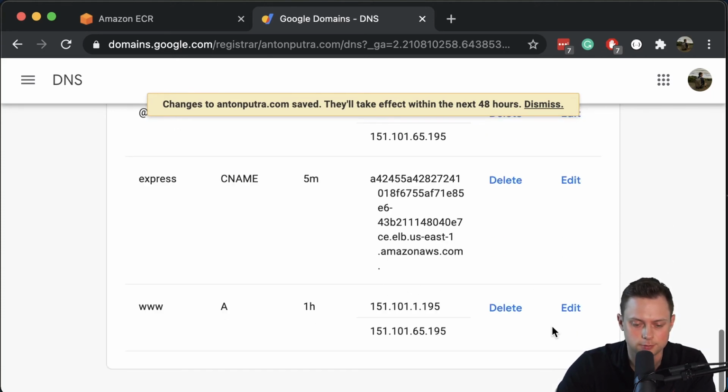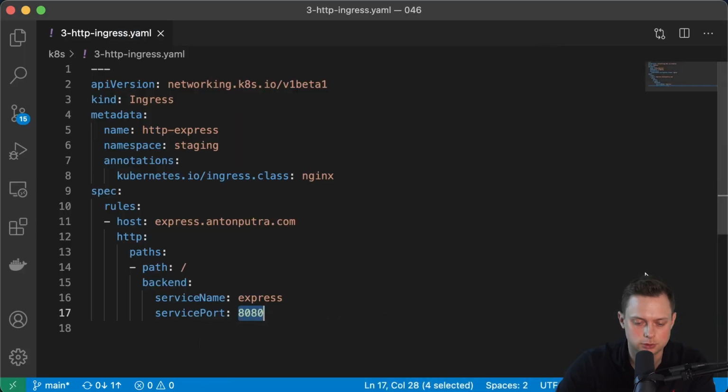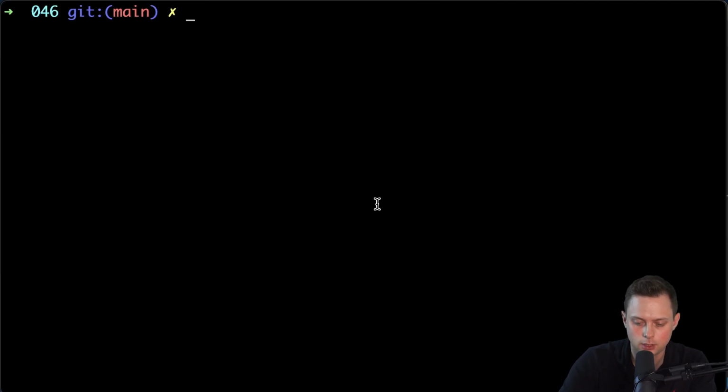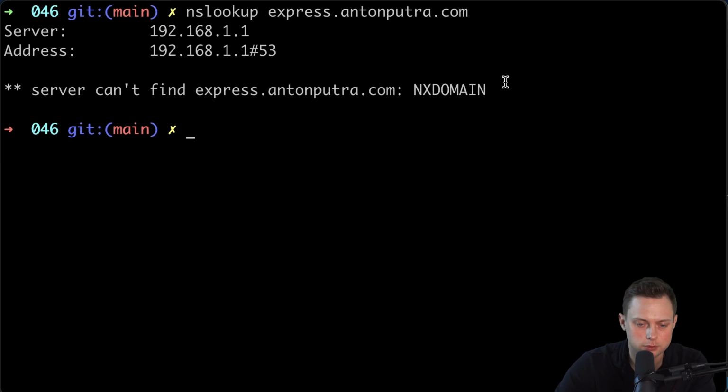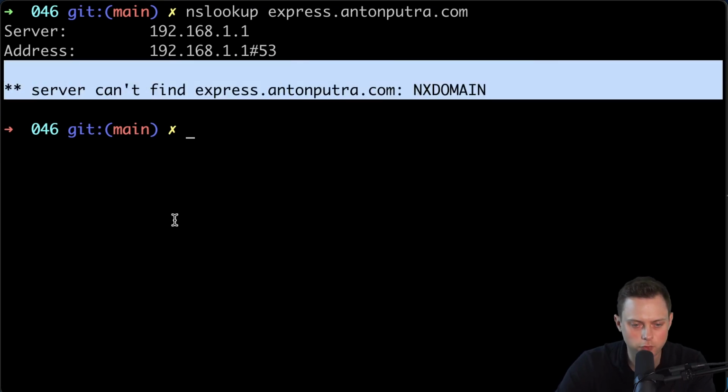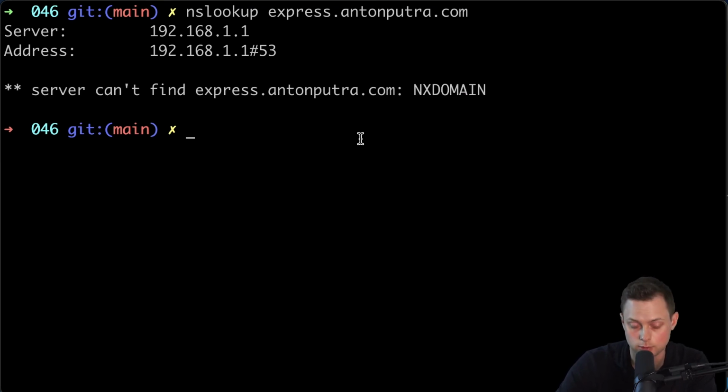Now let's go back to the terminal and use nslookup to resolve our domain. If we do it right now, we don't have the record just yet. So let's wait another 5 minutes or so, and then try to resolve this DNS again.